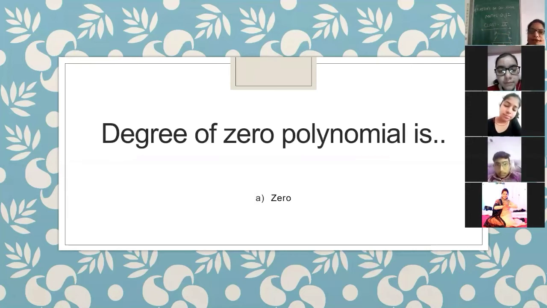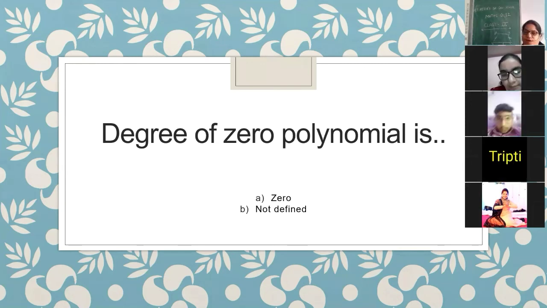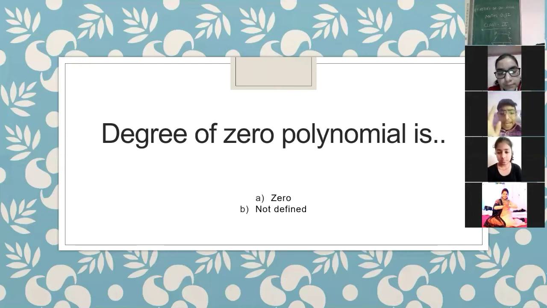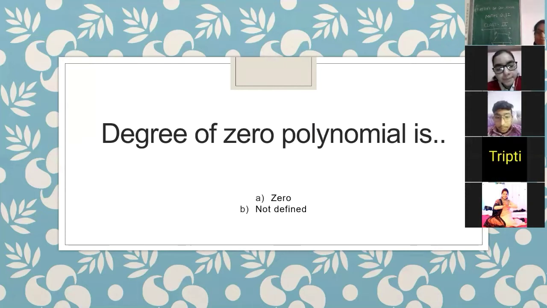Yes, Namishka. The question is, degree of the 0 polynomial. You have to tell what is the degree of the 0 polynomial. It is 0 or we cannot define it. Which option is the correct one? Ma'am, 0. Yes, Namishka is saying, ma'am, A, it is 0. Okay. Ma'am, may I tell? Yes. Ma'am, not defined. Okay, Vedansh is saying not defined. Vedansh, explain why it is not defined.